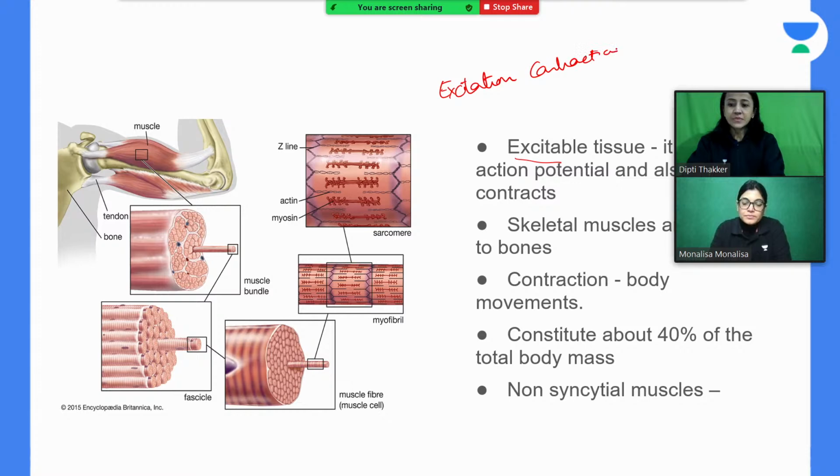As the name suggests, they are attached to bones, and contraction of skeletal muscle results in the movement of the body. The skeletal muscles constitute about 40% of our total body mass. Functionally these muscles do not act as a syncytium, that is, they do not act as a single unit.